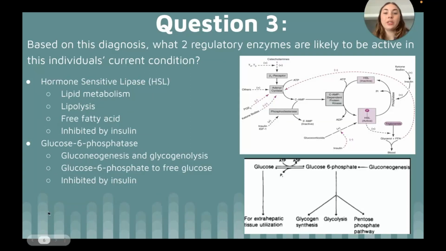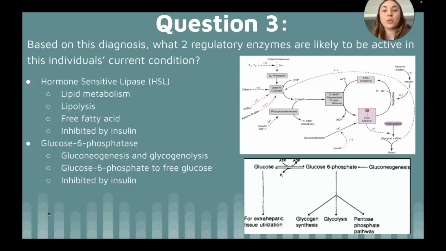Two likely regulatory enzymes active in this individual's condition are hormone-sensitive lipase and glucose-6-phosphatase. Hormone-sensitive lipase is an important enzyme in lipid metabolism. It mediates triglyceride hydrolysis to free stored fatty acids and glycerol through the process of lipolysis. These products are then oxidized in liver and skeletal muscle cells. In an individual without diabetes, insulin dephosphorylates and inactivates lipolysis. This prevents the accumulation of free fatty acids.